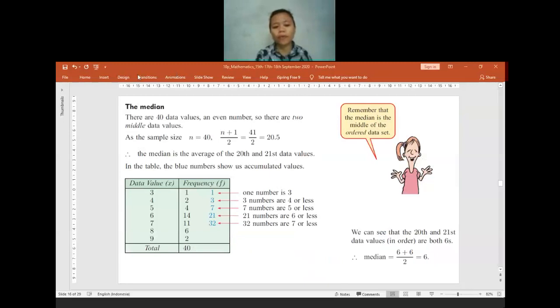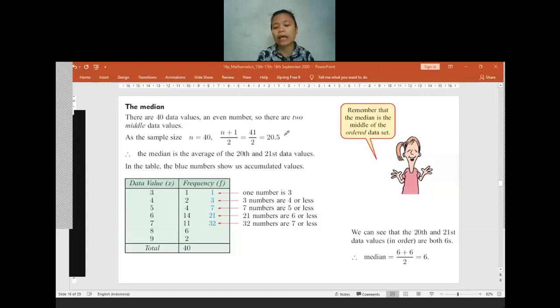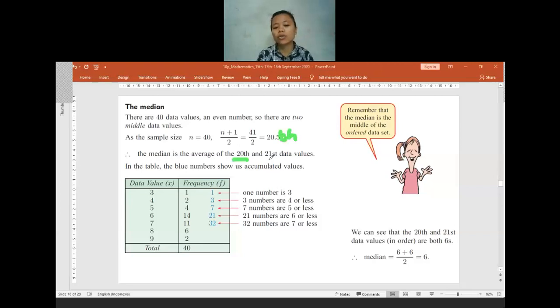Still using the same data, the same frequency table. So the formula is n plus 1 divided by 2. The total frequency was 40. So I do 40 plus 1 divided by 2. The answer is 20.5. Now we have to find the 20.5th data. So it means we have to find the 20th and also the 21st data, add them and divide by 2.